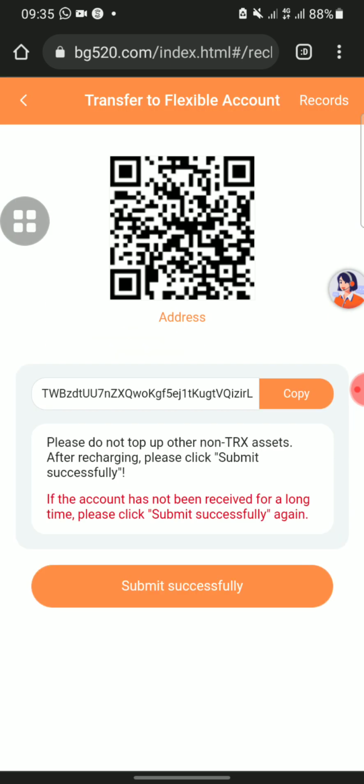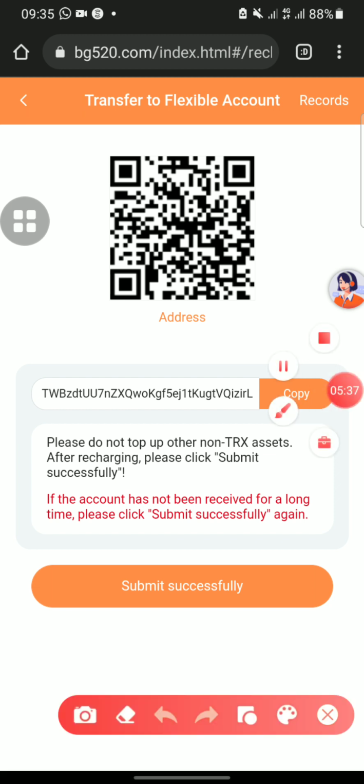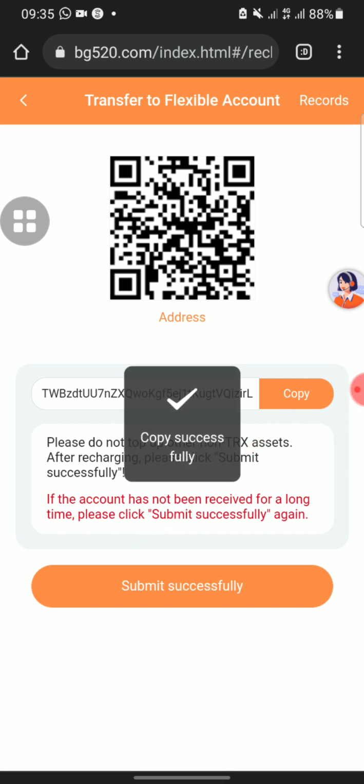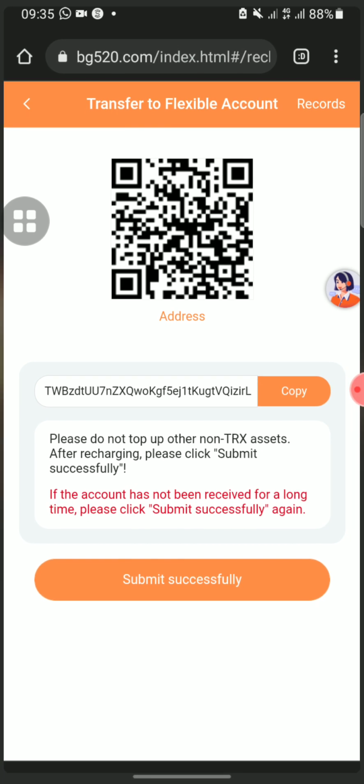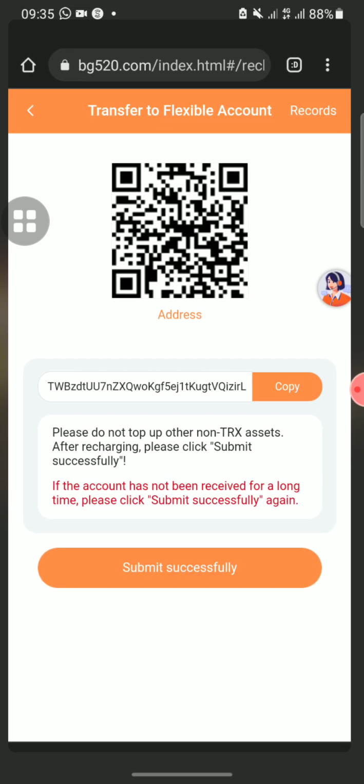Once I click on choose, I'll be taken to a place where an address will appear. Let me copy the address and make my deposit. What I have to do is click on that copy there. You can see the copy there. I'll click on it. You see, copy successful. I'll have to go back to my Trust Wallet and make a deposit of $4 to make my money $10.